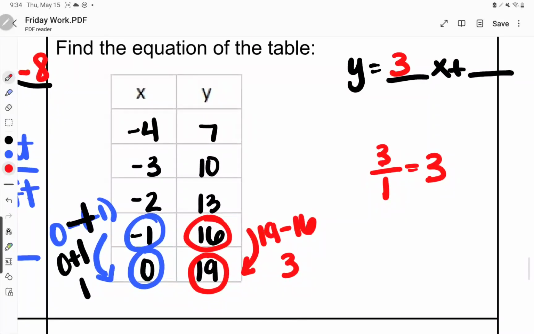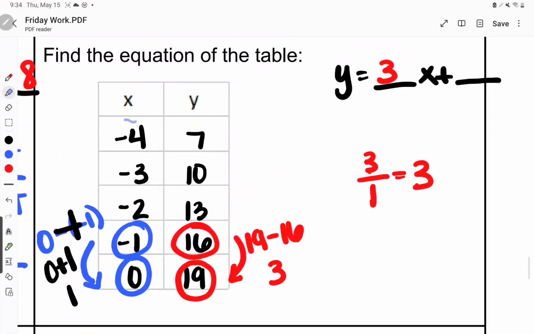How do I find b? b is across from where x equals 0. So I'm going to draw down here. There's where x equals 0 right there. And where x equals 0, we have 19. So our y-intercept is 19.